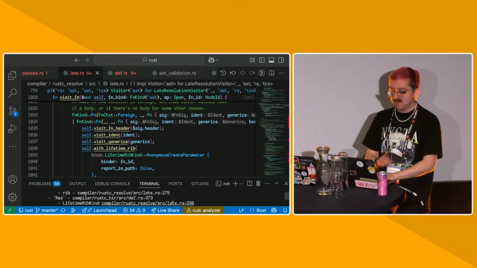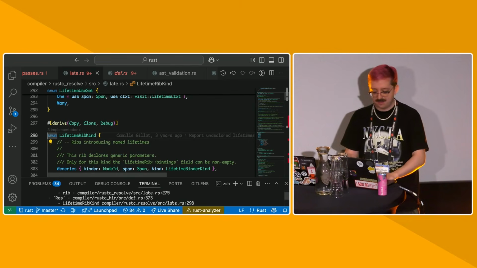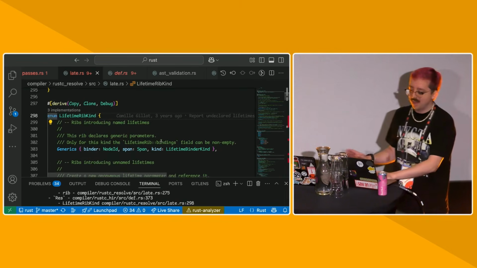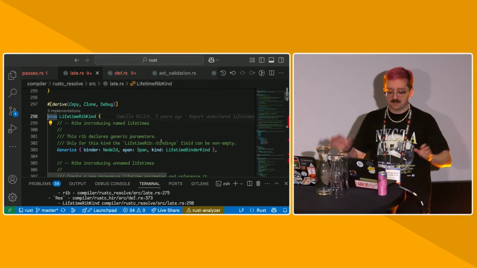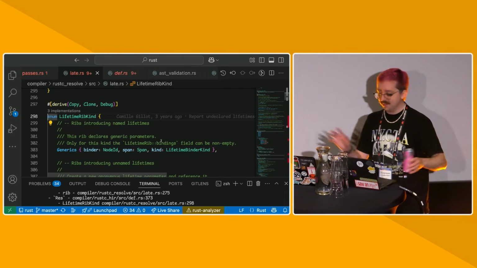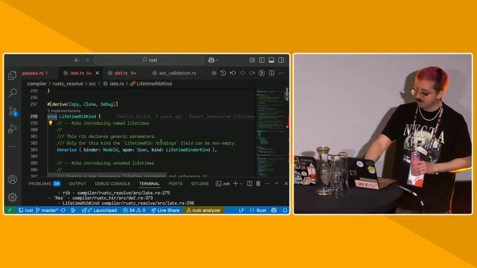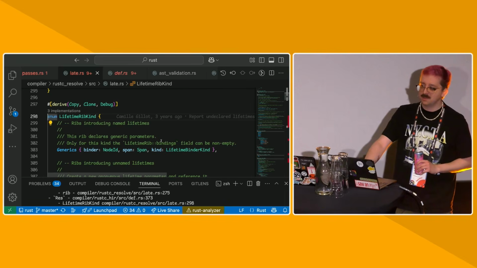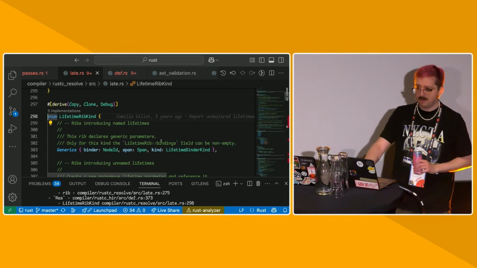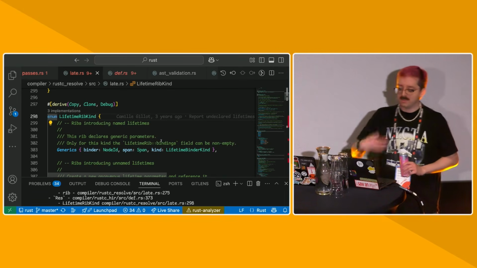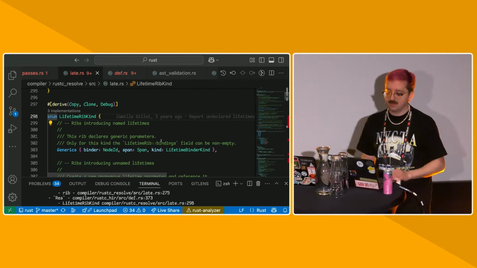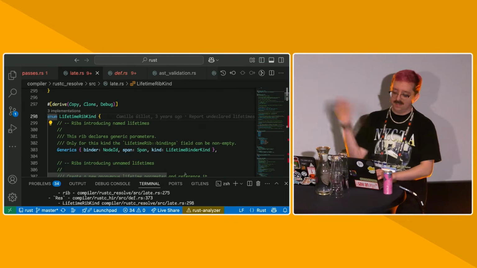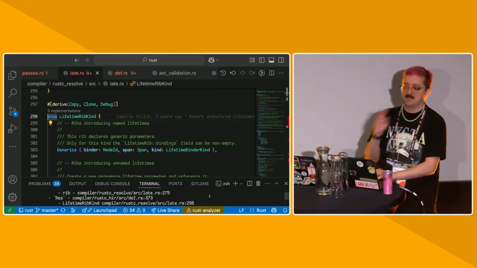The one thing I wanted to mention is that lifetimes are resolved differently. They use a whole different rib kind. They exist in a weird special namespace because they're tick identifiers, not regular identifiers. And they can be elided. So if you've ever written tick underscore, or if you've ever written something like a path which has a generic and you've just never written the generic on it, we have to synthesize a lifetime in that case. So in order to handle the fact that lifetimes are special, they get resolved specially. And later on, I'll talk about how we actually resolve lifetimes twice because we need to.